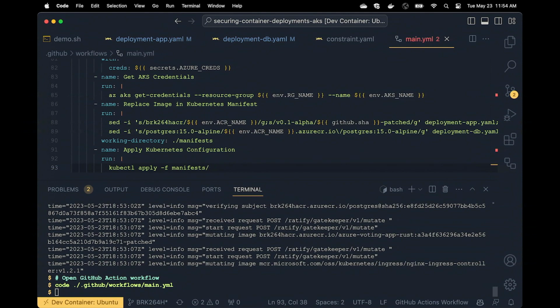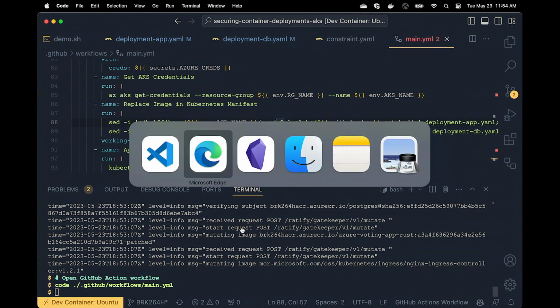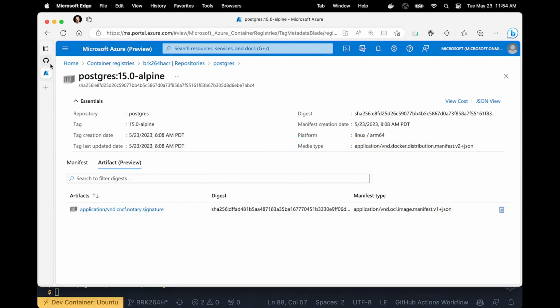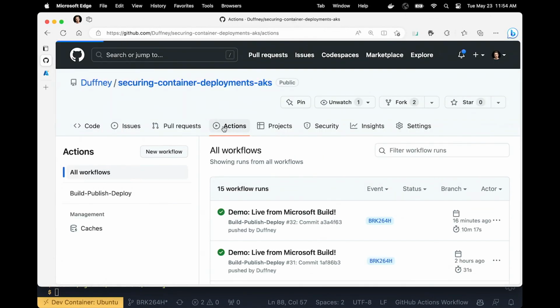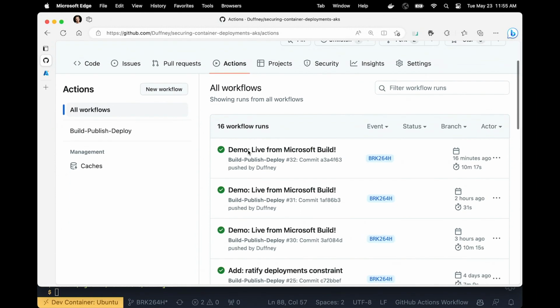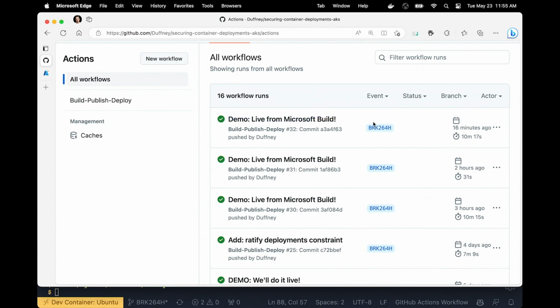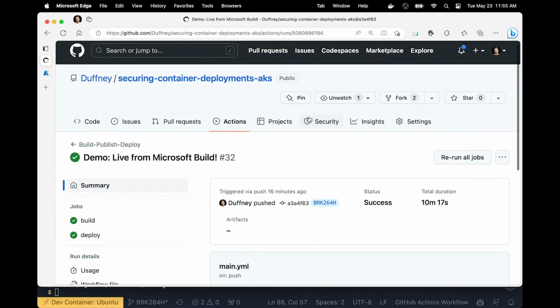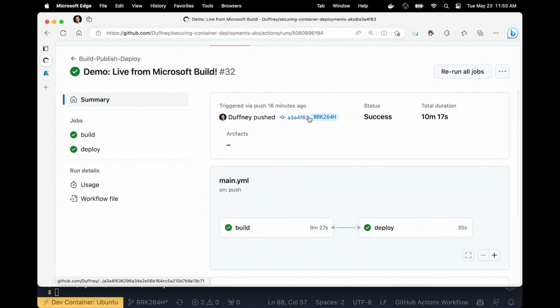So here's the workflow, and I'm curious if the demo guys were kind to me today. So we'll head over to GitHub Actions. And it looks like they were. I've got a third one that started 16 minutes ago. So we'll take a brief look at it inside here, and then we'll walk through it a little bit more in detail in VS Code in the YAML file.